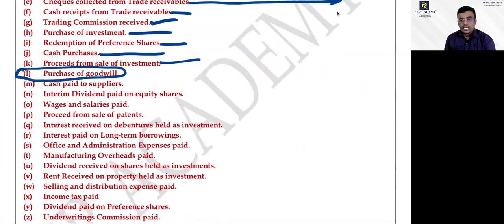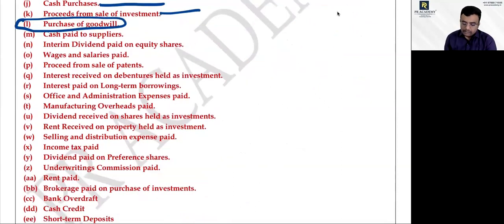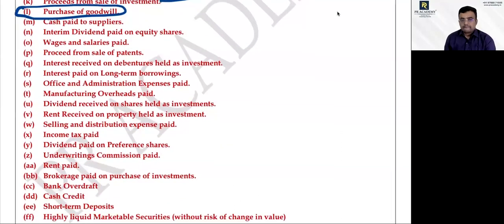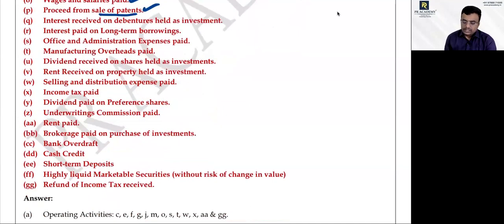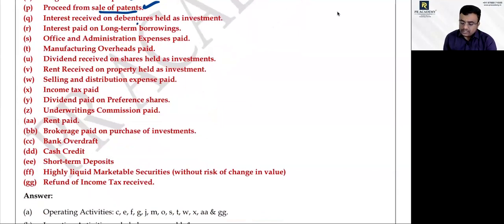Purchase of goodwill. Investing activity. Paid to supplier. Operating activity. Interim dividend paid on equity shares. Financing activity. Wages and salary. Operating activity. Proceeds from sale of patent. Investing activity. Interest received on debenture held as investment. Investment activity. Interest paid on long-term borrowing. Financing activity. Interest paid on short-term borrowing. Investing.